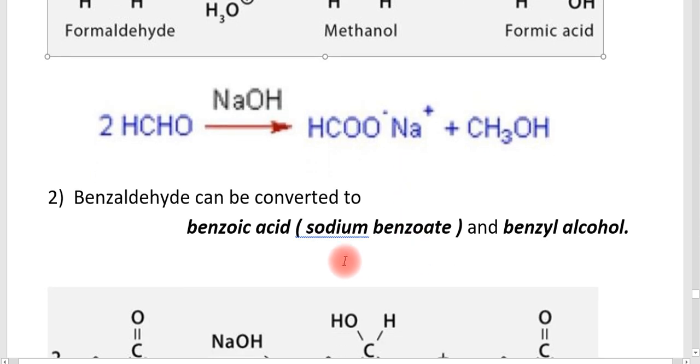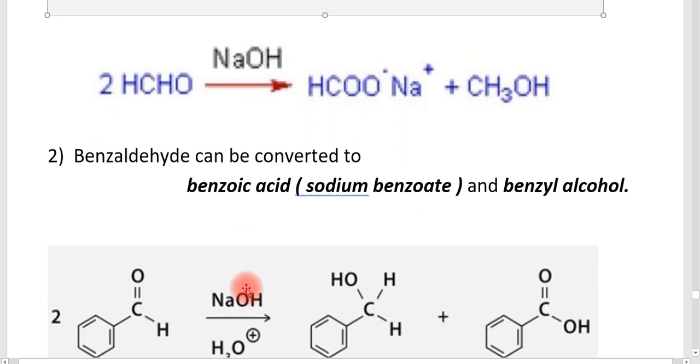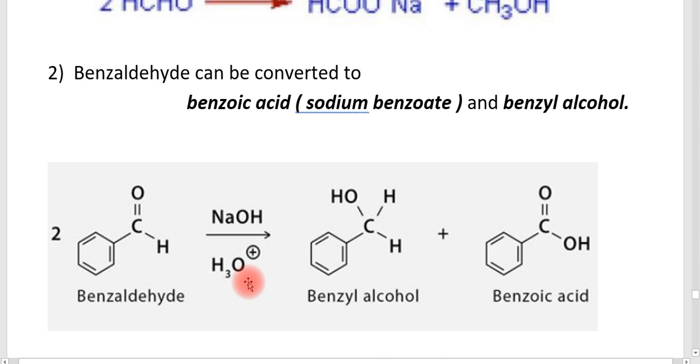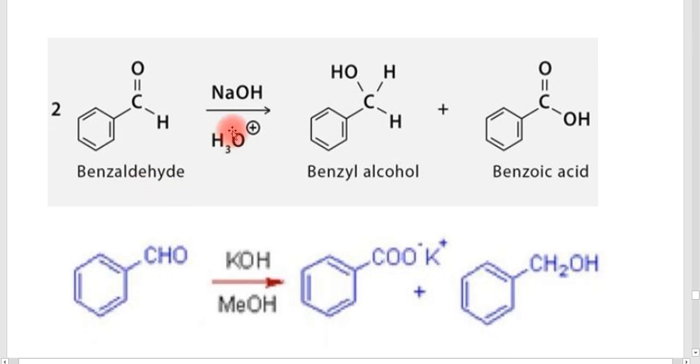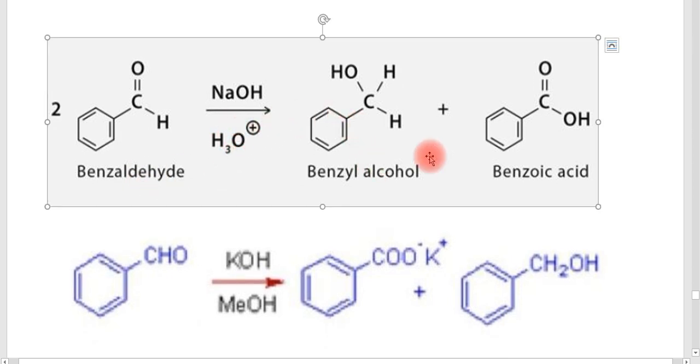The other example: we know that formaldehyde and benzaldehyde are aldehydes that don't have any alpha hydrogen. So the next example is benzaldehyde. Benzaldehyde can be converted into the corresponding acid, that is benzoic acid, and benzyl alcohol. The benzoic acid can also be shown as sodium benzoate or potassium benzoate. Here is an equation: two benzaldehyde molecules, in the presence of sodium hydroxide, convert into benzyl alcohol and benzoic acid.